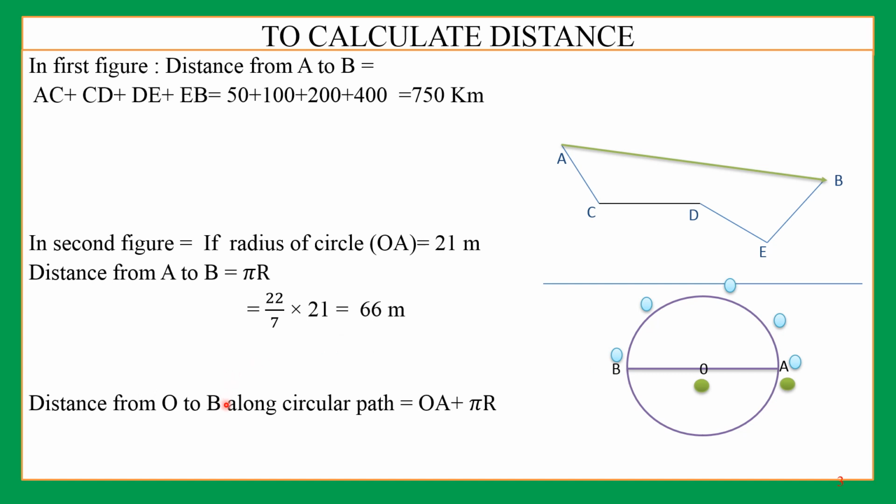The total distance covered will be the length of the path OA, and then after that, pi r. So 21 plus 66, 87. 21 is the radius, 66 we have calculated. Therefore, total distance covered here is 87 meter.